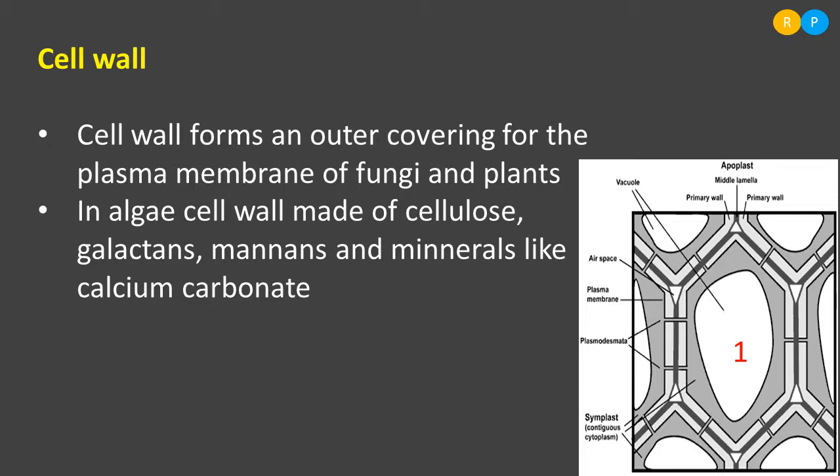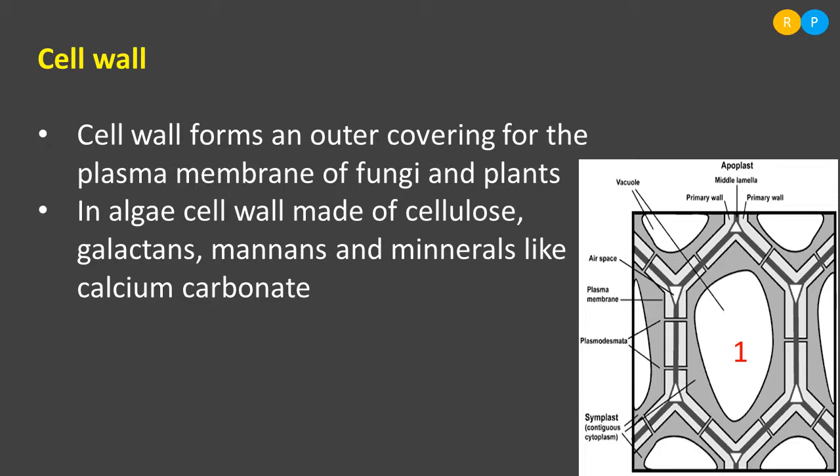Clear? And if you come to the cell wall formation in the plant cell, when does the cell wall formation actually take place? Soon after the daughter cell formation, the cell wall formation takes place in the plant cell. That means a very young plant cell starts forming the cell wall. But that cell wall is not rigid.